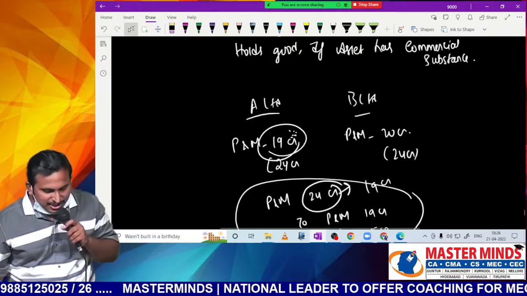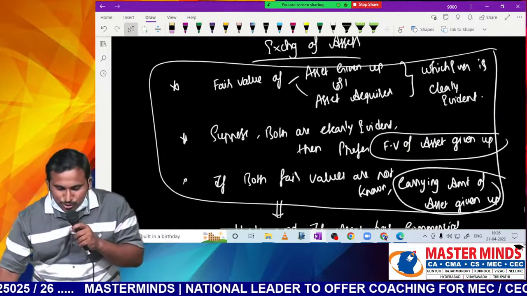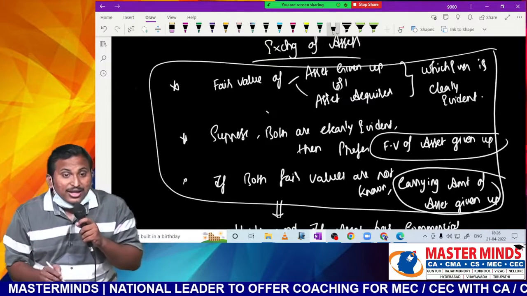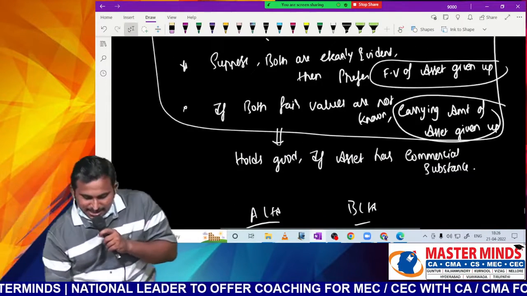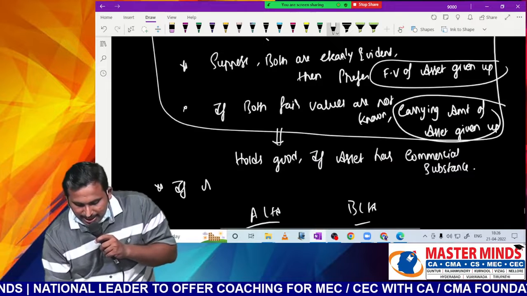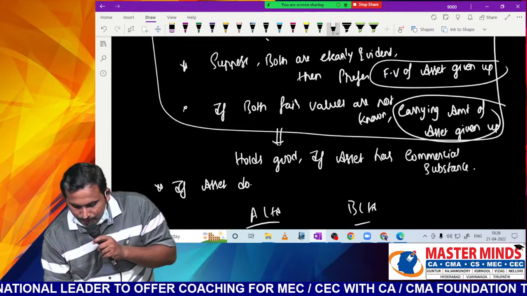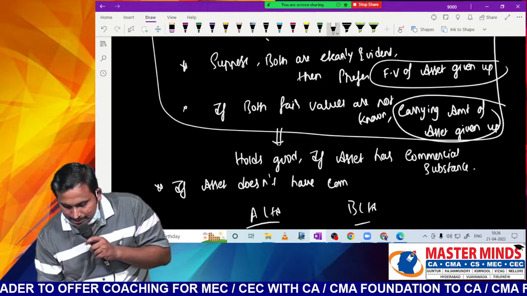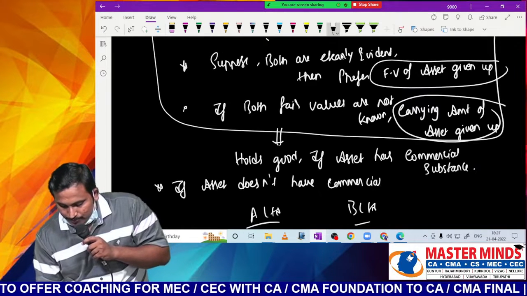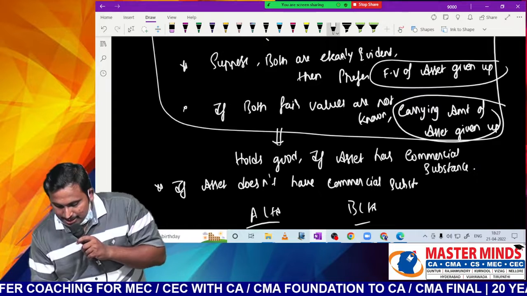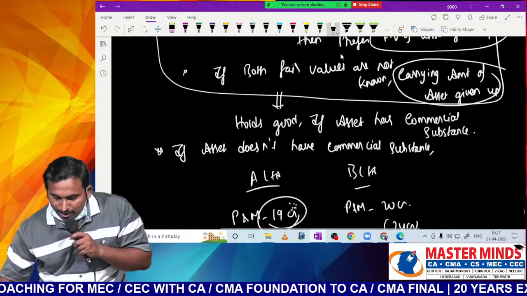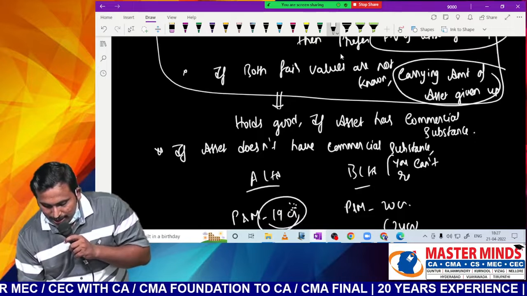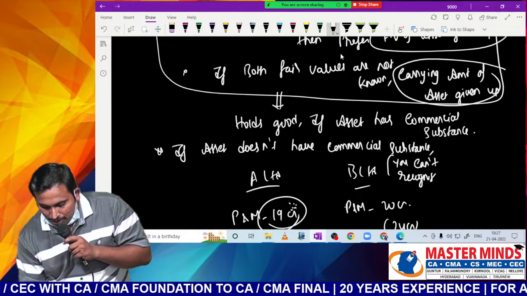So what they have said, all the above principles hold good. That means you can record an asset at fair value if it is having commercial substance. If the asset doesn't have commercial substance, you cannot recognize profit or loss.